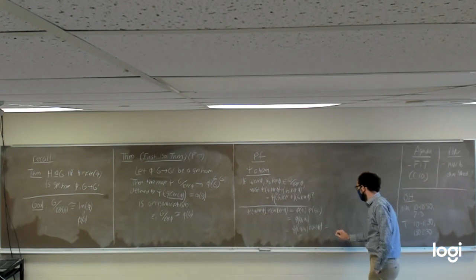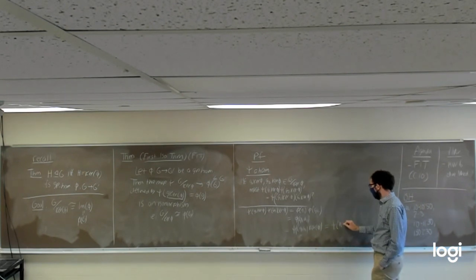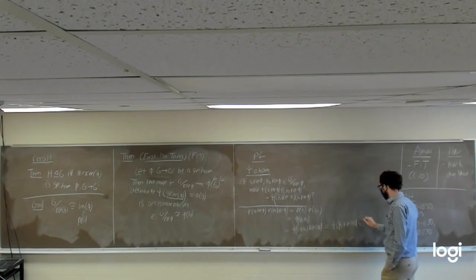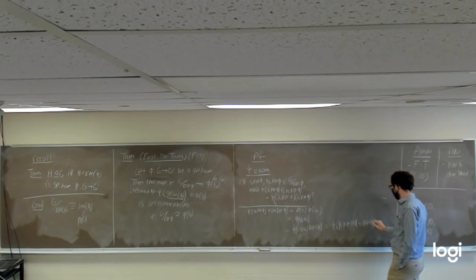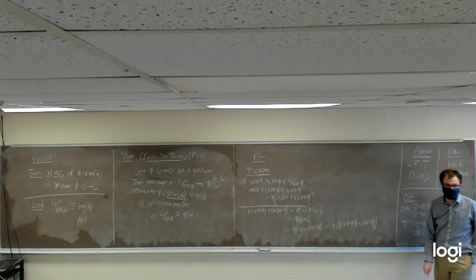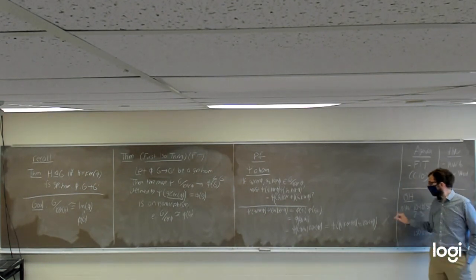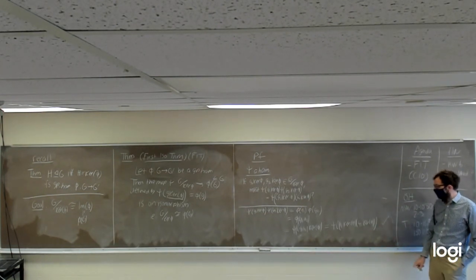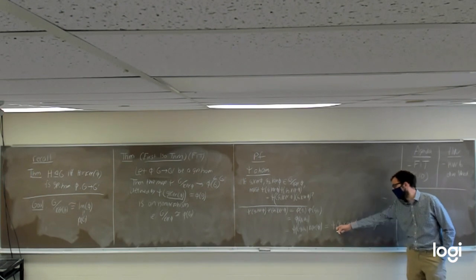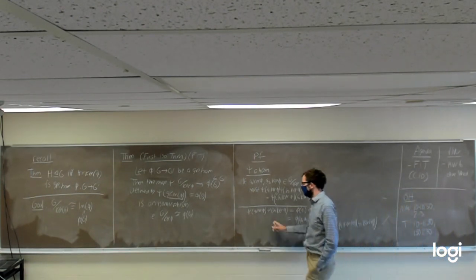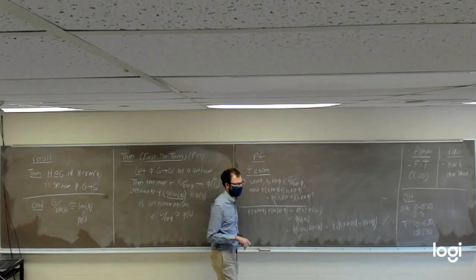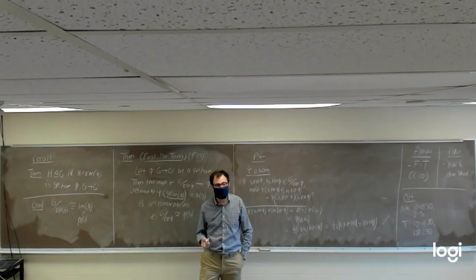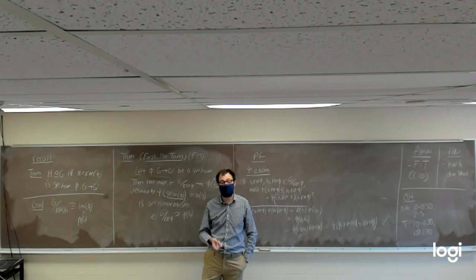And lo and behold, that is in fact going to give us psi of G1 kernel of phi times G2 kernel. Yes, that's the proper number of closed parentheses. So psi is in fact a homomorphism. Because if we take 2 cosets and multiply, then apply psi, we're going to get the same thing as if we just took psi of the first coset times psi of the second. Basically, coming down to the fact that psi has to be a homomorphism because phi is a homomorphism.